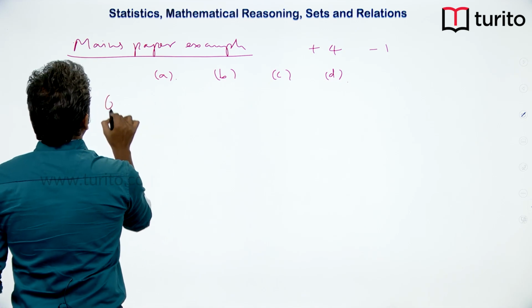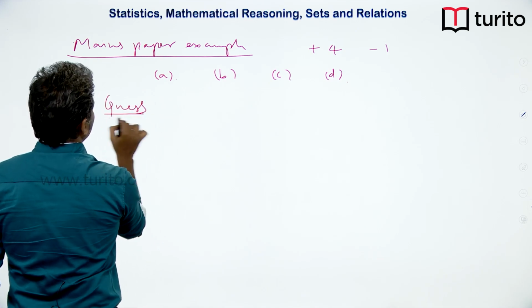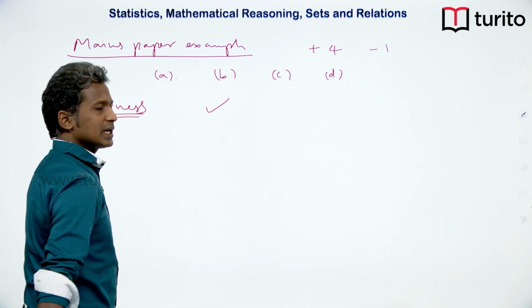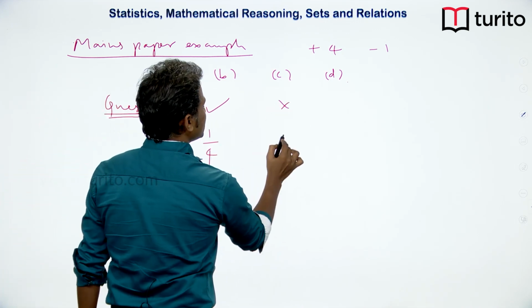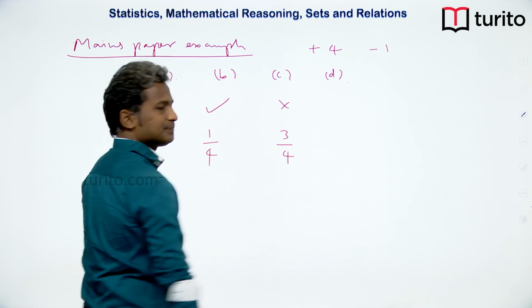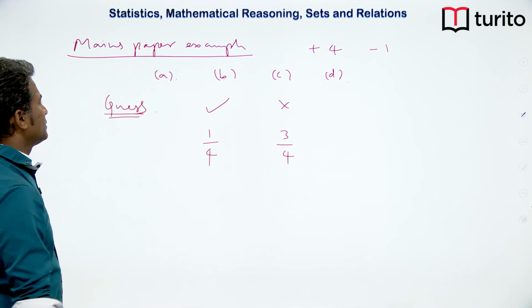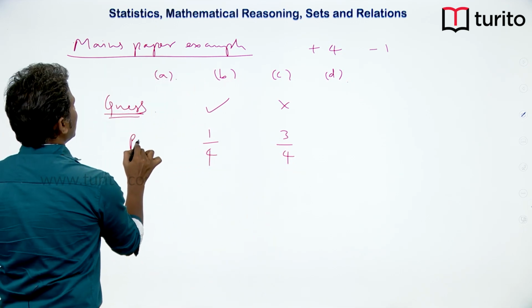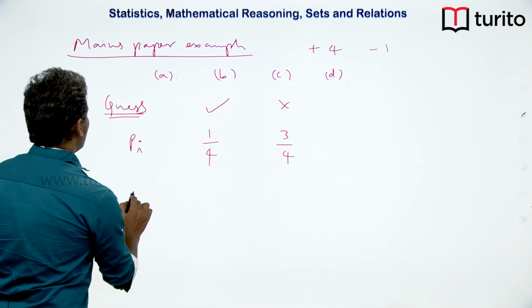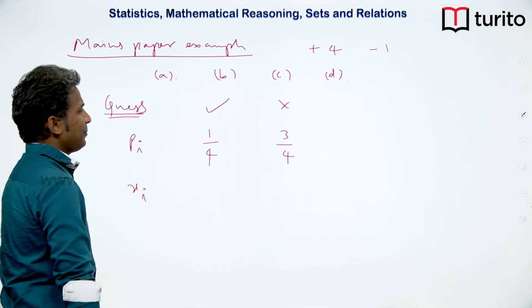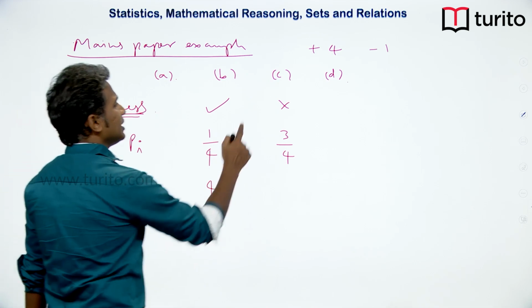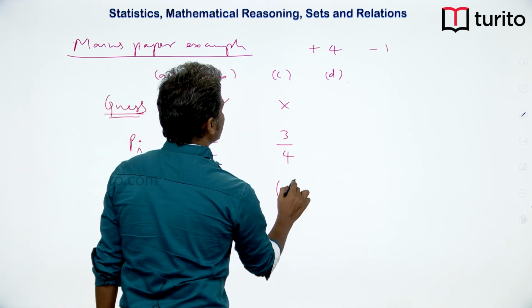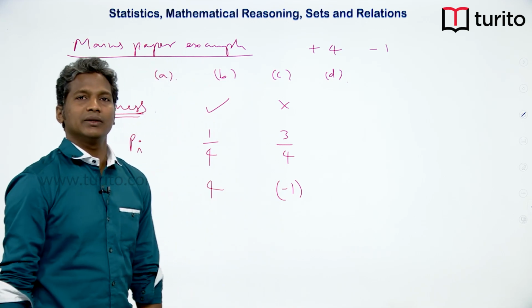if we make any guess, what is the probability that it is correct? 1 by 4. What is the probability that it is wrong? 3 by 4. Okay. So, this is our probability Pi. Now, what is the score you get? If it is correct, you will get 4 marks. Okay. If it is wrong, you will get -1 because there is negative marking involved.